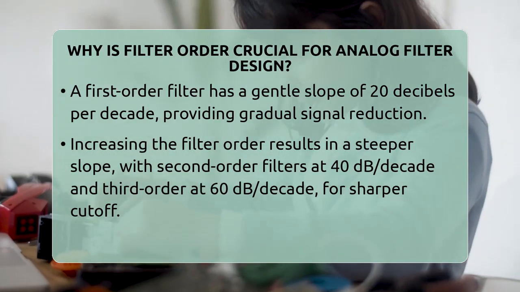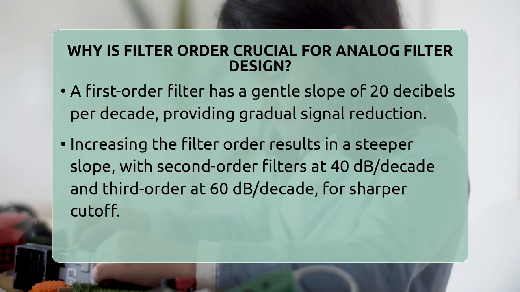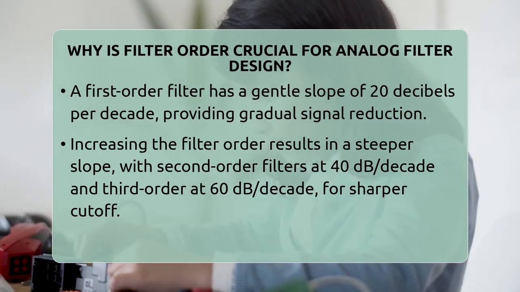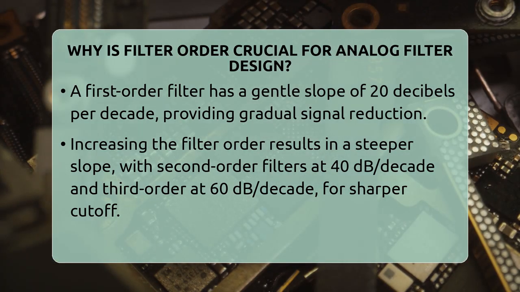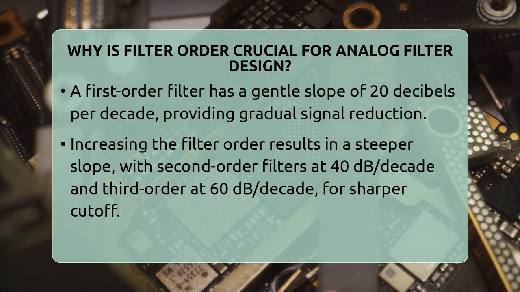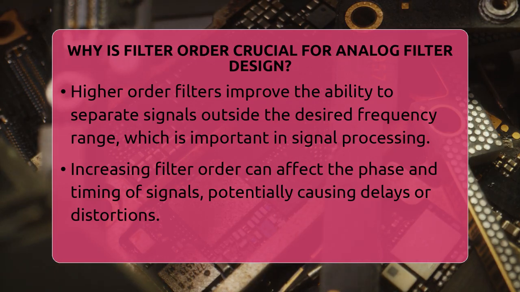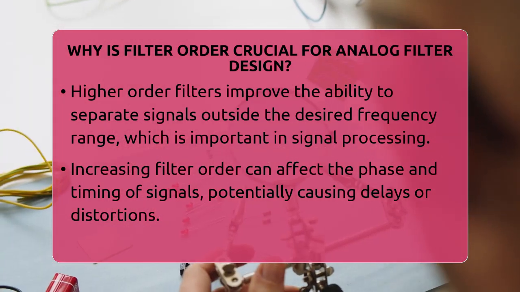A second-order filter has a slope of 40 decibels per decade, and a third-order has 60. This means the filter can more precisely block out frequencies outside the desired range. That's very important in signal processing and control systems where keeping the signal clean is key.